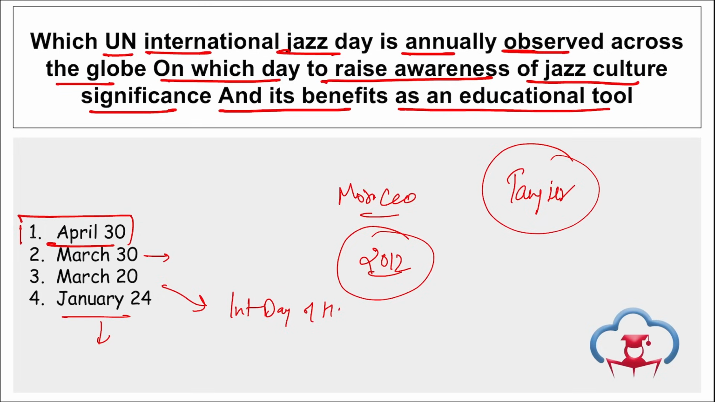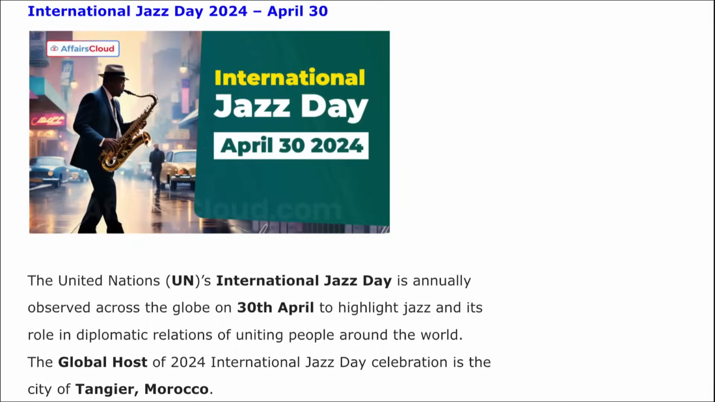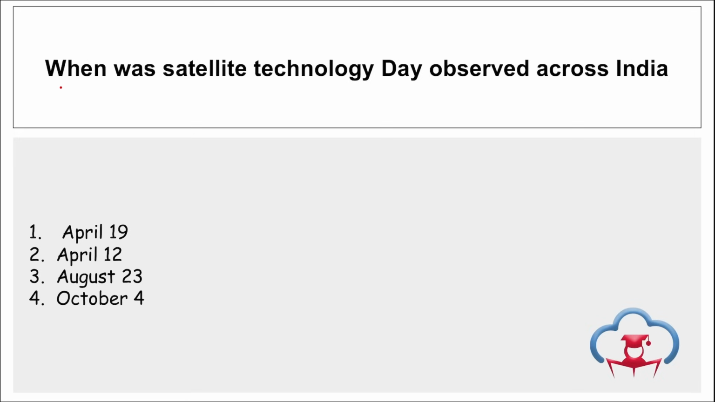Right? Take a note of this. And for the first time this was observed in 2012. Then is your Satellite Day. When was Satellite Technology Day observed? So across India on 19th of April we observe Satellite Technology Day. Right? And it is basically to highlight the achievements made in the satellite technology.